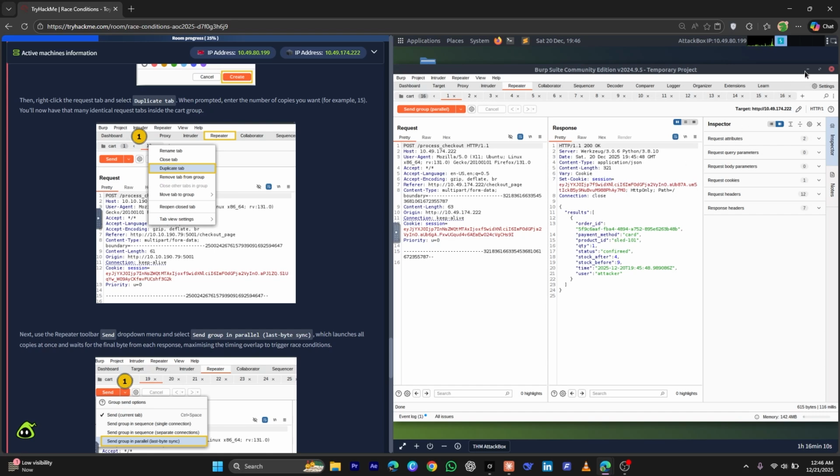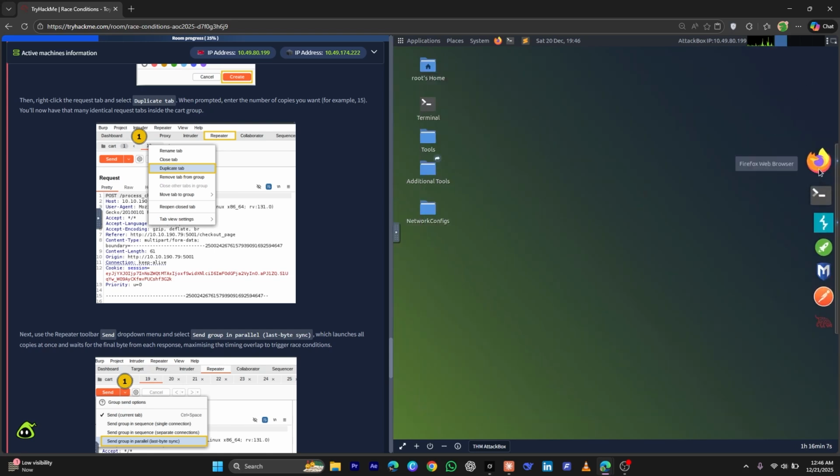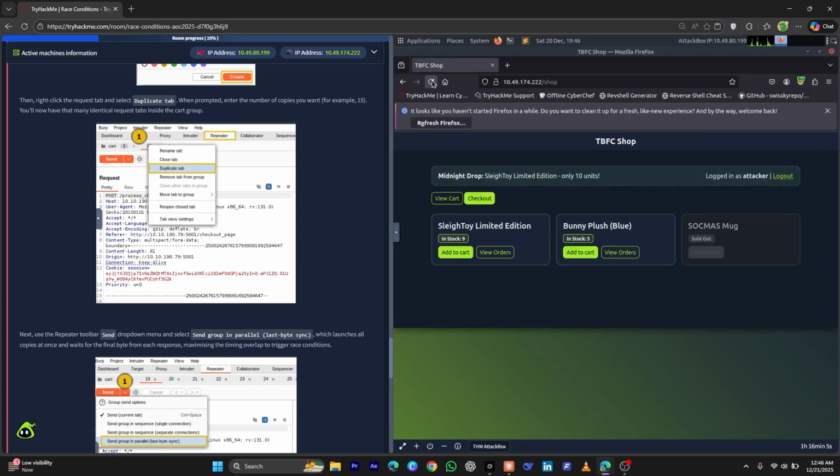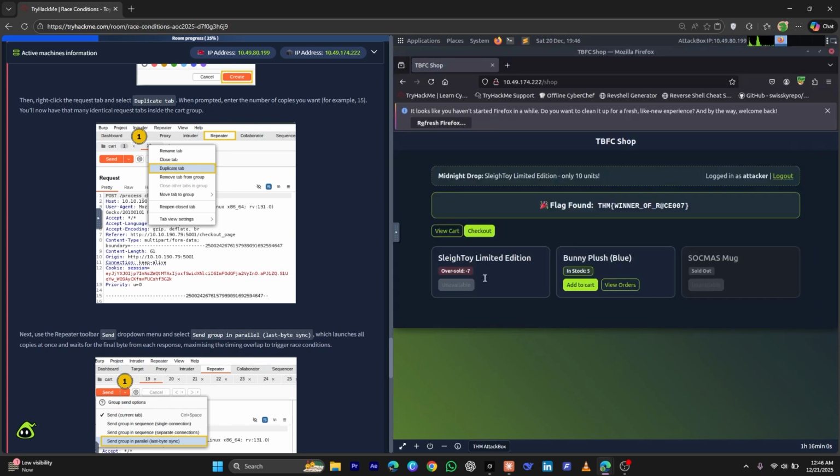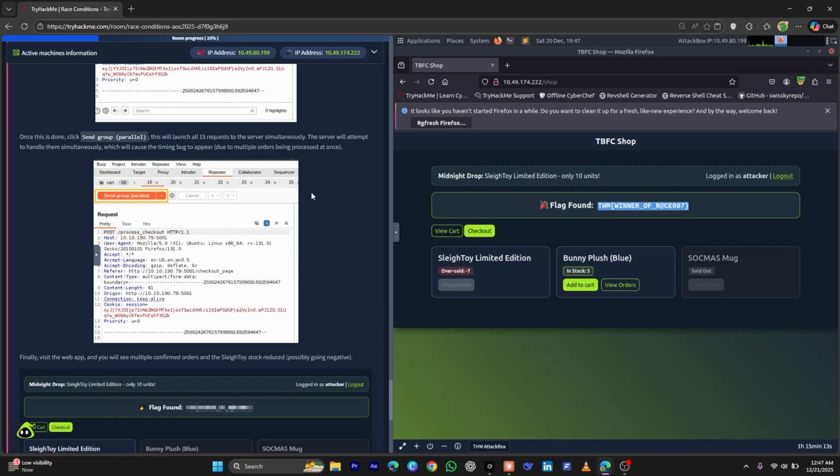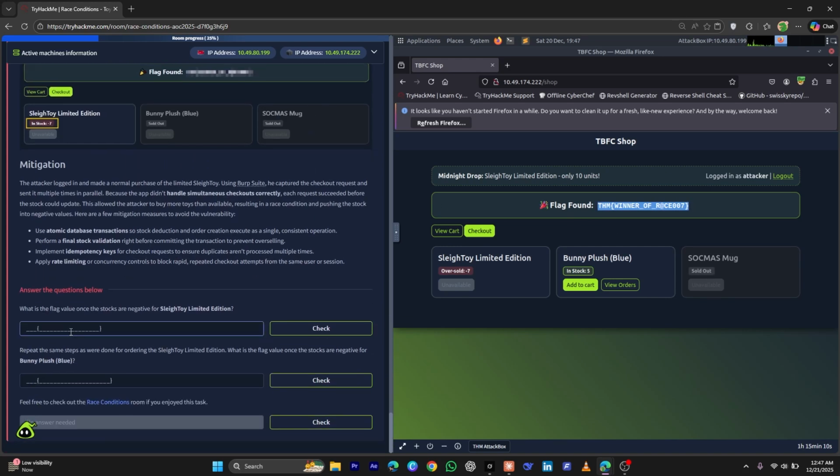To confirm that, we will go to Firefox and see exactly what just happened. Right here, as you can see, this just went unavailable and also shows -7. The same request was sent 16 times, and this just oversold. We have just exploited the race condition vulnerability. Over here we can also see our flag, which we will use to complete the challenge. Let's copy this, move down, and paste it here.